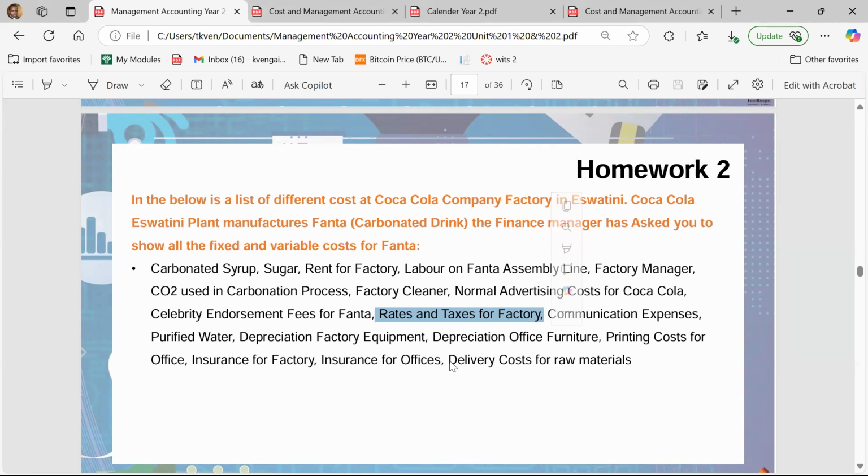I know some people might start thinking about VAT and all of those sort of things, but that's different from what we are talking about. But normal rates and taxes related to the factory are fixed costs. They do not change with the output. It's fixed by the city council according to the square mileage of the plant. Right. What about